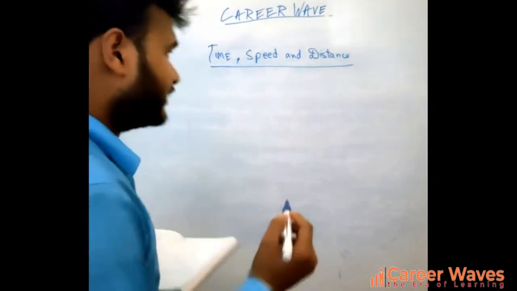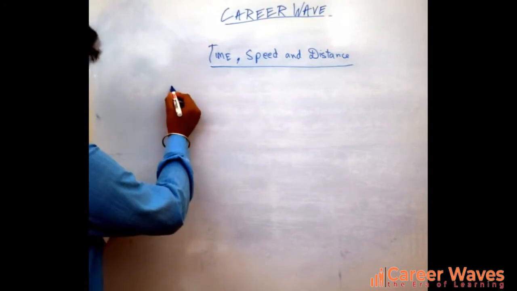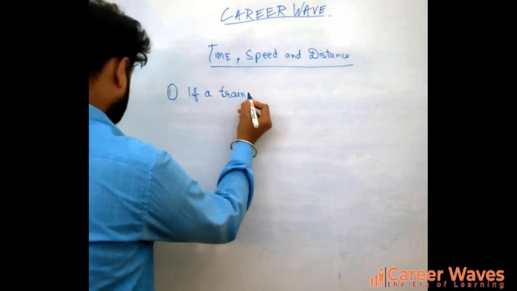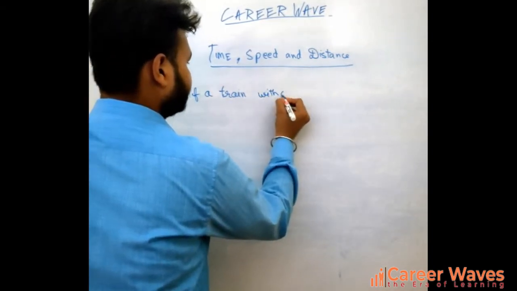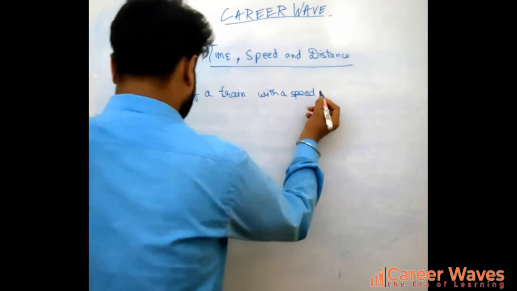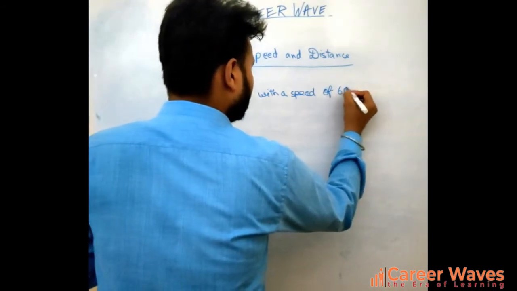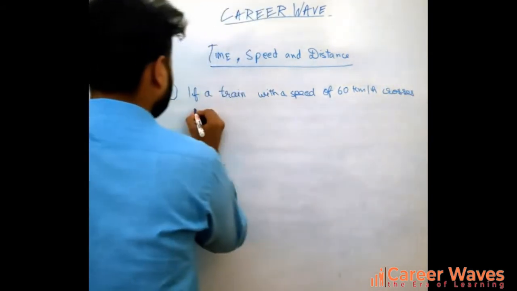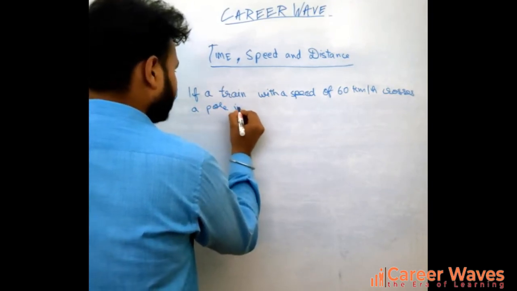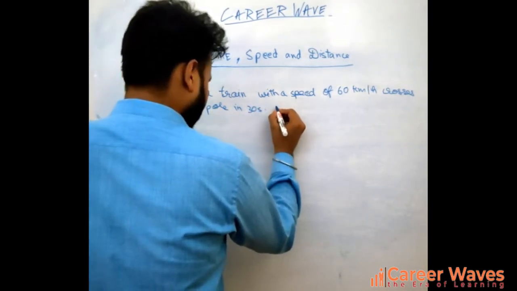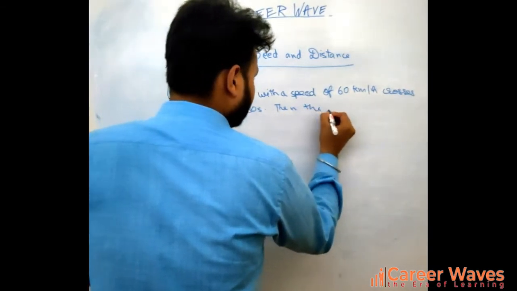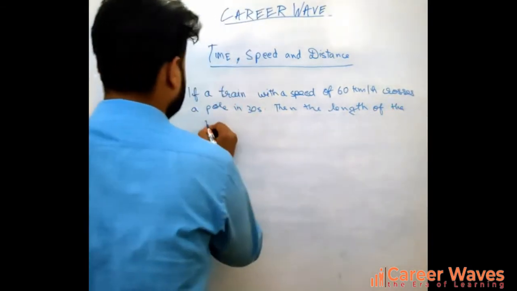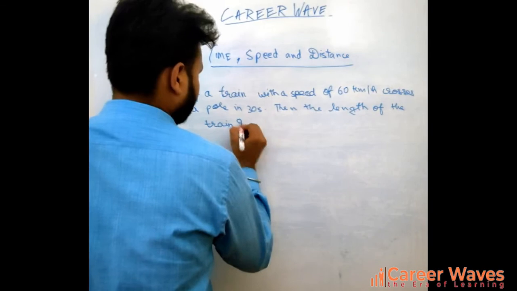I would like to give one question before proceeding to our next video. If a train with a speed of 60 km per hour crosses a pole in 30 seconds, then the length of the train is question mark.